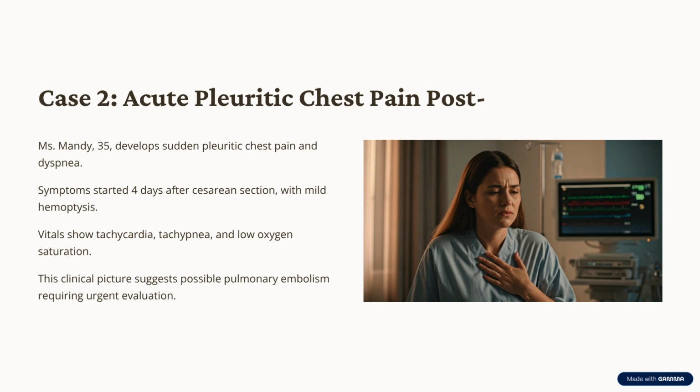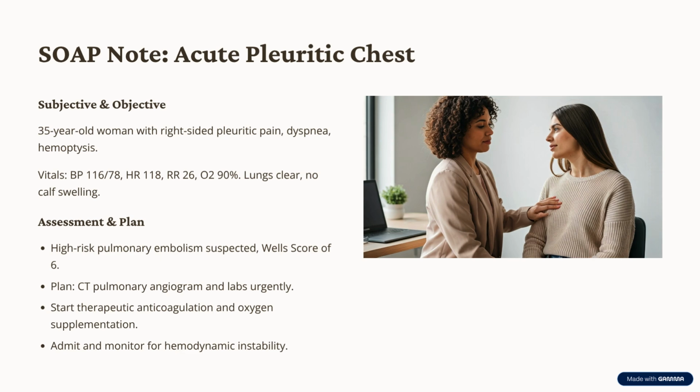Case 2, Ms. Mandy, 35, presents with sudden pleuritic chest pain and dyspnea 4 days post-cesarean section. She reports mild hemoptysis. Vitals: heart rate 118, respiratory rate 26, O2 saturation 90% on room air. SOAP note. S. Subjective. 35-year-old woman with acute right-sided pleuritic chest pain, dyspnea, and mild hemoptysis. No fever or prior cardiopulmonary history. Post-op day 4 from C-section.